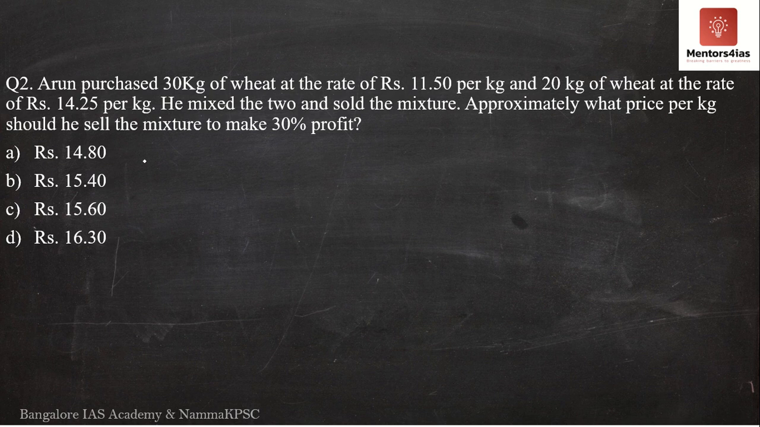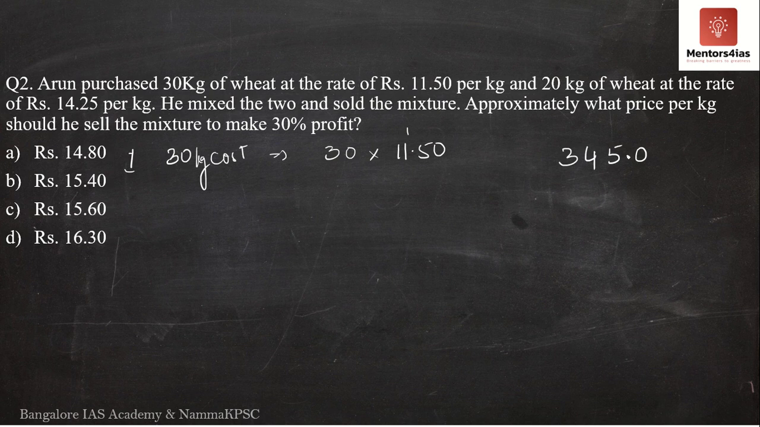So the first case is what? We have 30 kgs sold at rupees 11 rupees 50 paise per kg. What is the cost price of 30 kgs? This is nothing but 30 into 11 rupees 50 paise. So here we get 0, 5 threes are 15, 3 ones are 3, 4, 3 ones are 3, and a decimal point over here. So it is rupees 345.